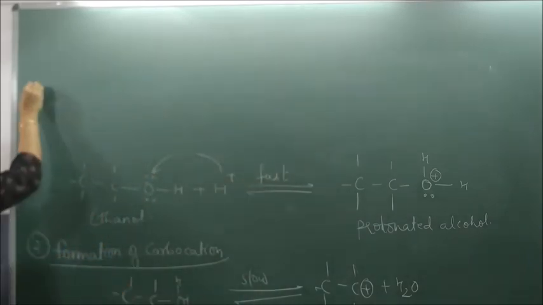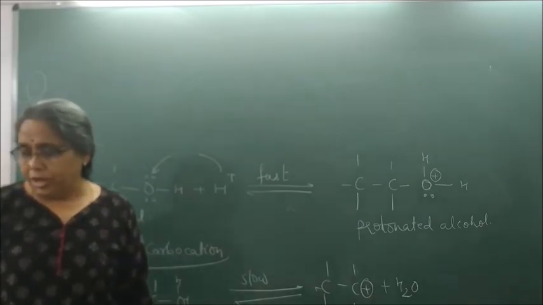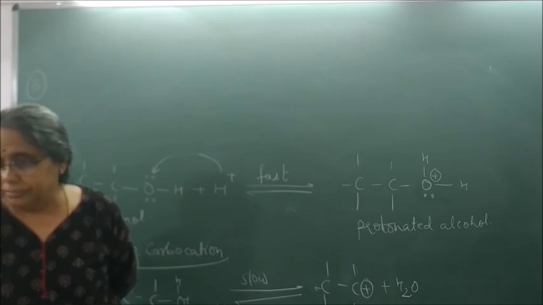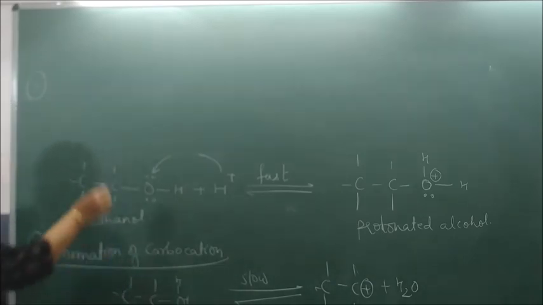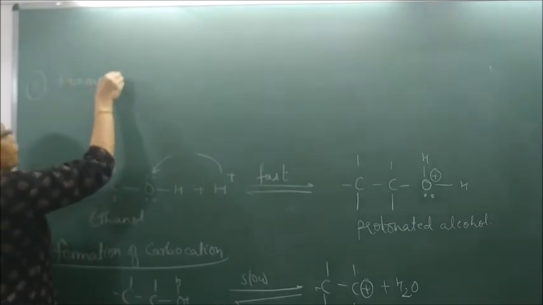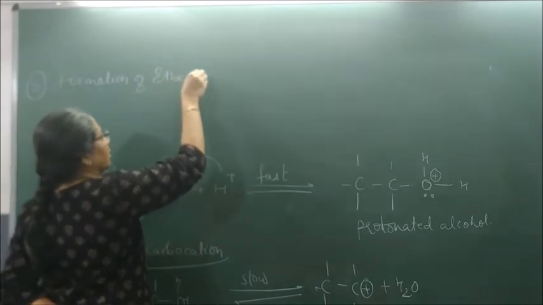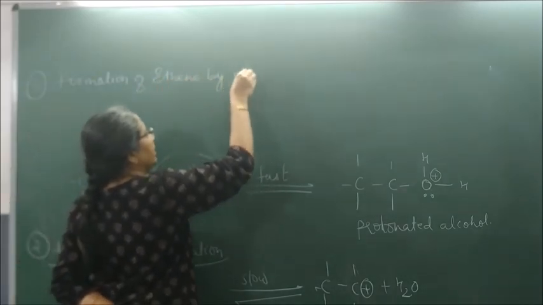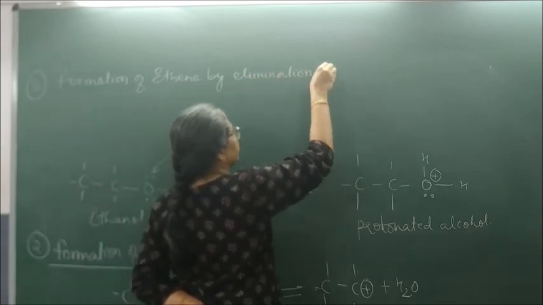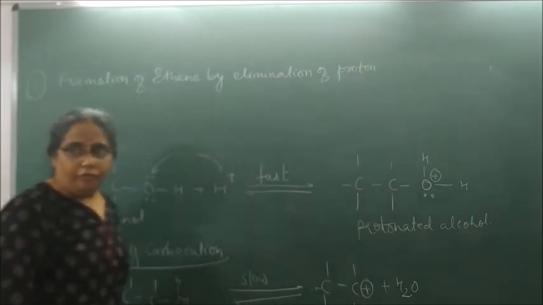For the third step, please write: formation of ethene by elimination of proton.